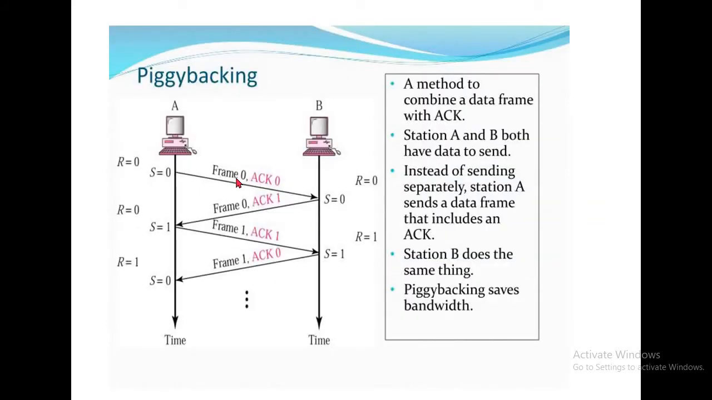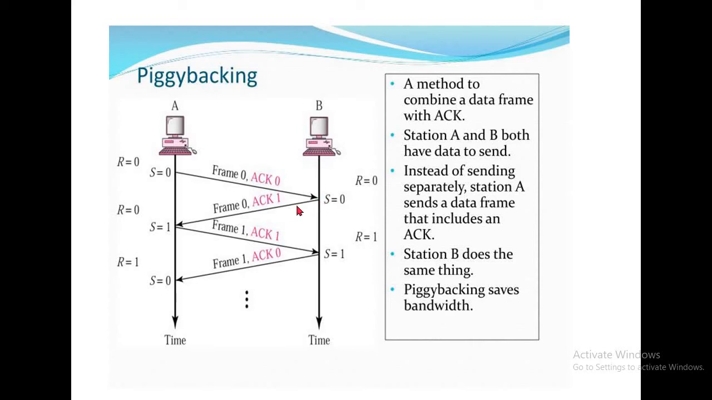I am sending frame 0, acknowledgement. The sender is A, the receiver is B. I am sending frame 0, acknowledgement 0. That means I am sending frame 0, and acknowledgement 0 is nothing but I am expecting frame 0.